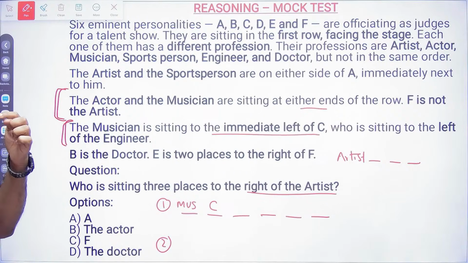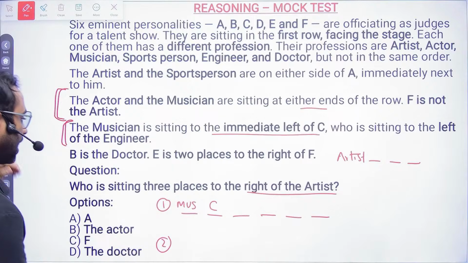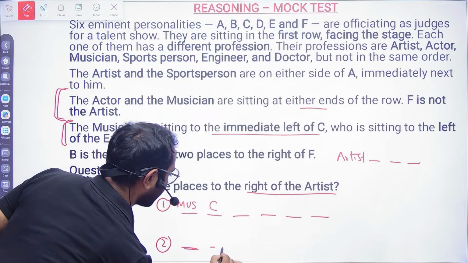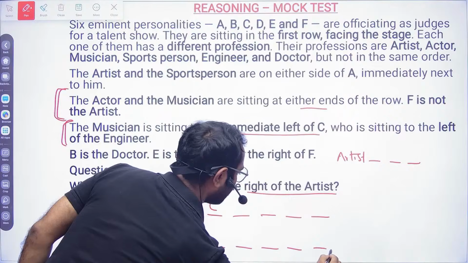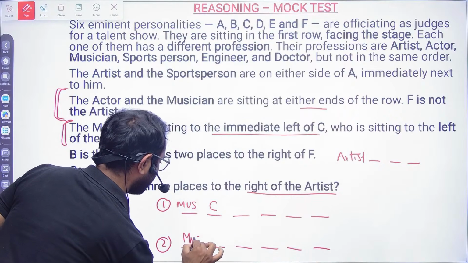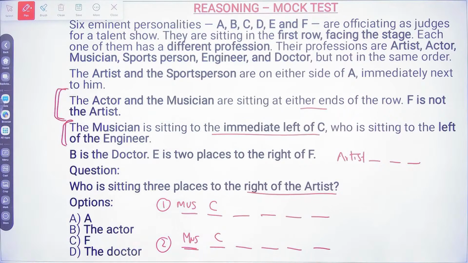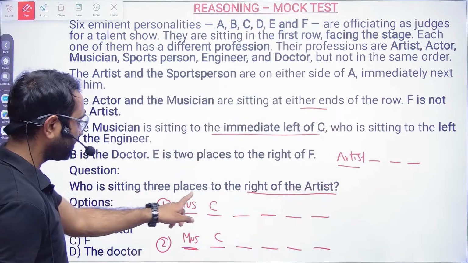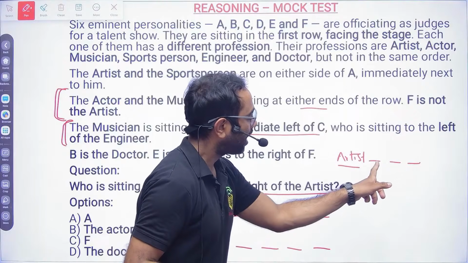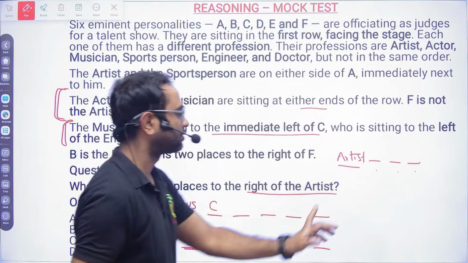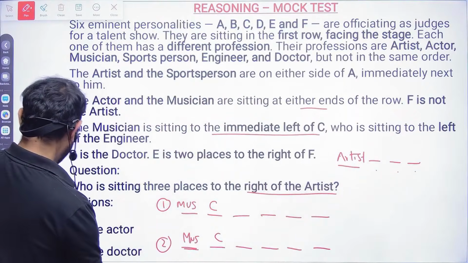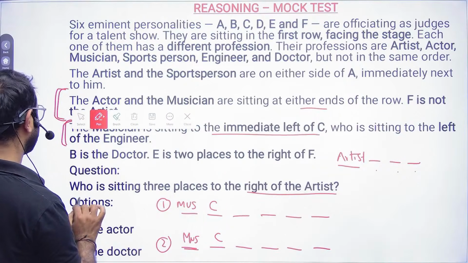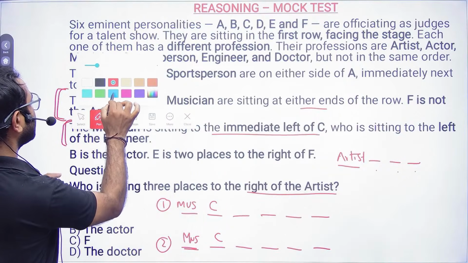Next, I will make one more similar diagram here so that we will have less confusion. So this is the musician and this is C. Now they are asking who is sitting 3 places to the right of the artist. After the artist I should have 3 places. This is giving me a very good idea.